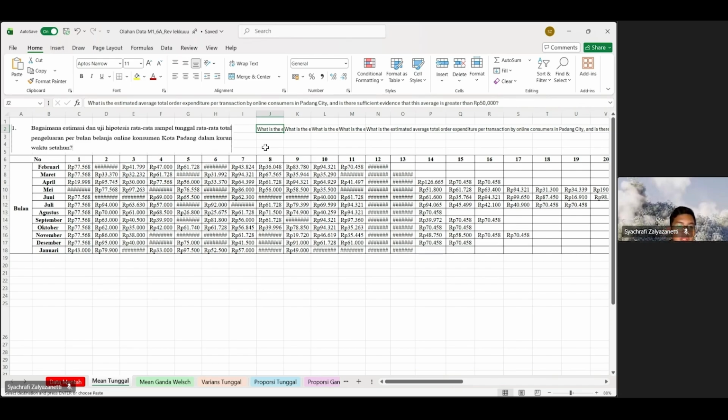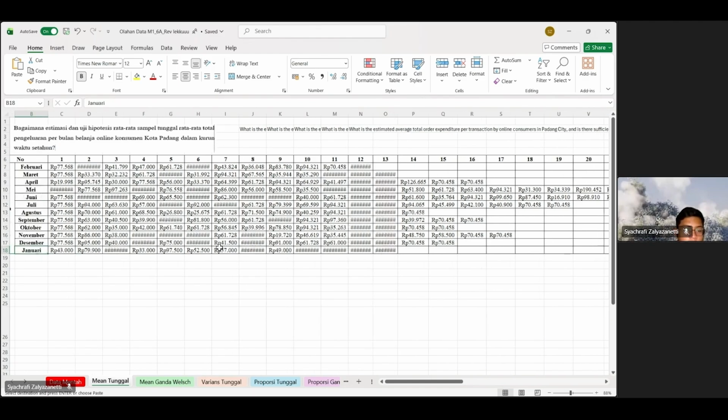After we see the research questions, we move on to the data that I use. The data that I use is a record of online purchases made through platforms such as Tokopedia and Shopee, and this data covers a full 12 months in a year, but I start in February 2025 and end in January 2026.